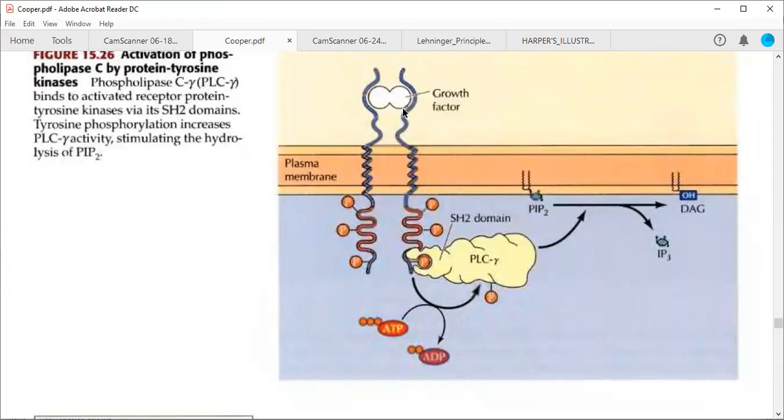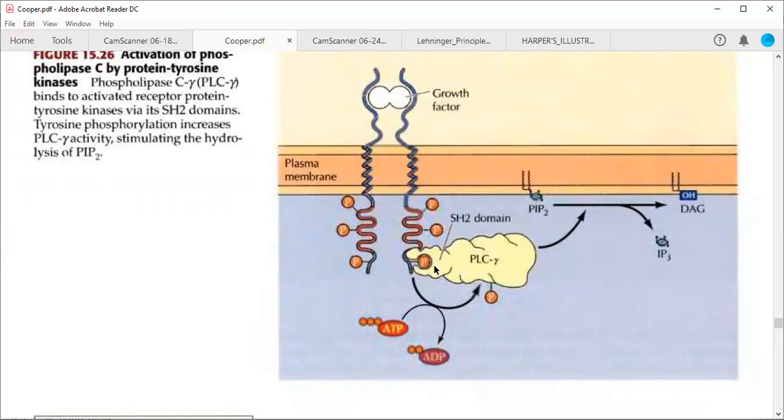Instead of GPCR, there are various types of surface receptors. We are discussing GPCRs, so you are familiar with them. Similarly, other types of receptors may be present in your plasma membrane, which are called tyrosine receptors. These tyrosine receptors have phosphates that interact with the SH2 domain.